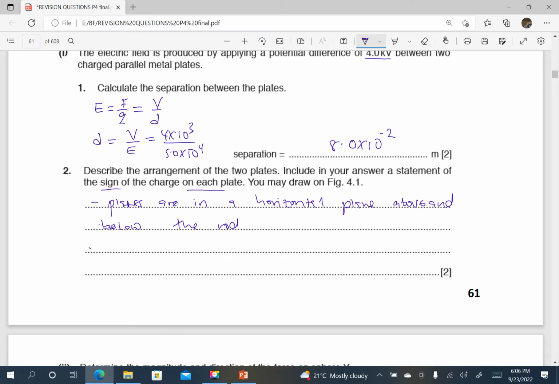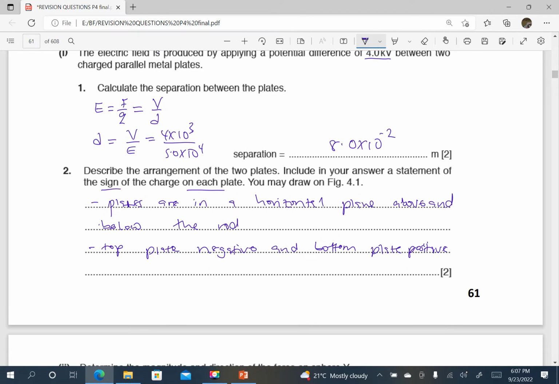The top plate is negative, and the bottom plate positive.